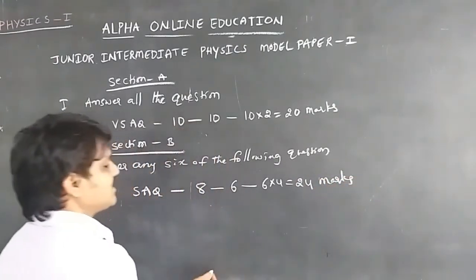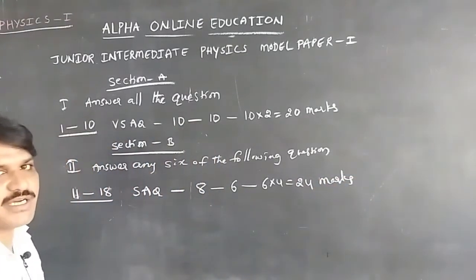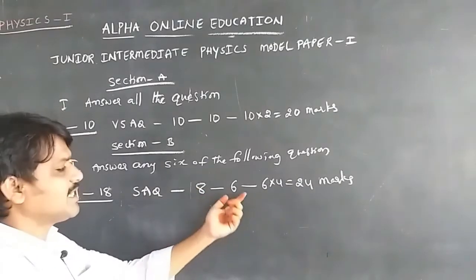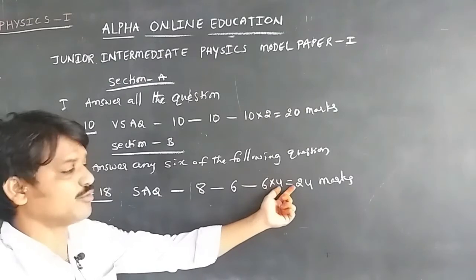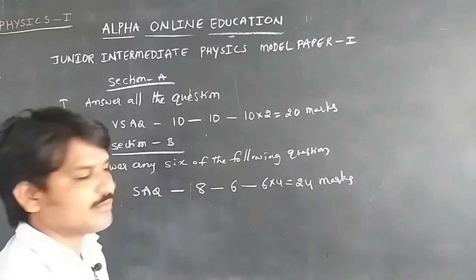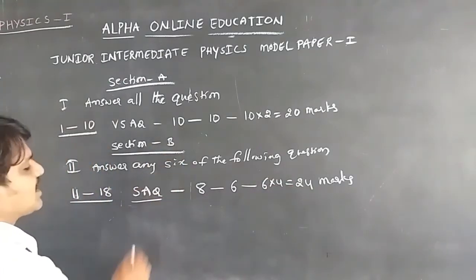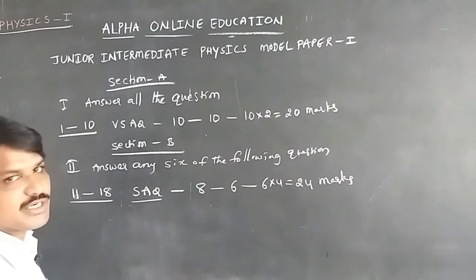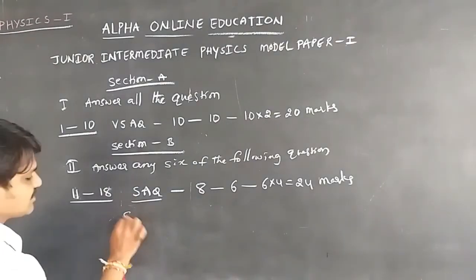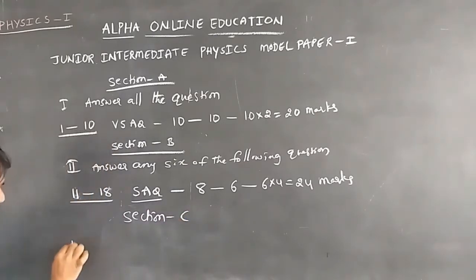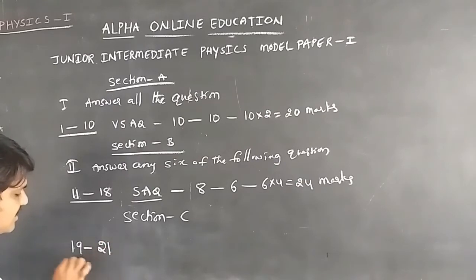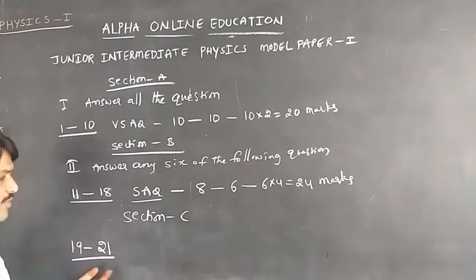6 questions, each one containing 4 marks, so 6 into 4 is 24 marks. The 8 questions come from the units in total, and we should write 6. In Section B we will get short answer questions, and in Section C the number of questions is 3: questions 19, 20 and 21.